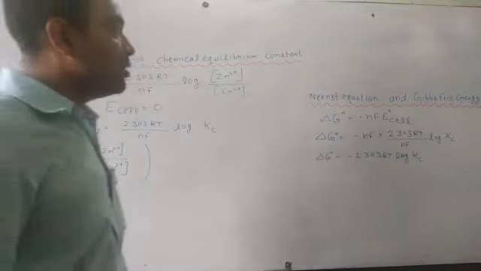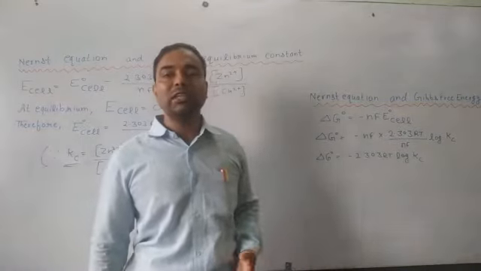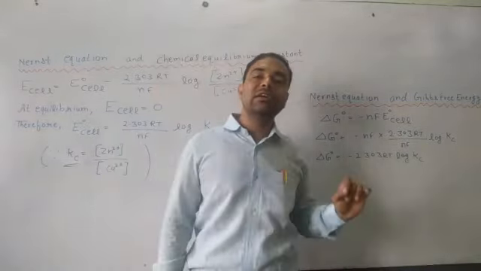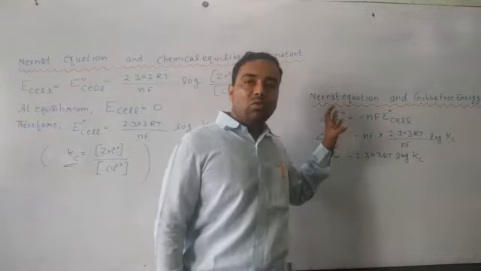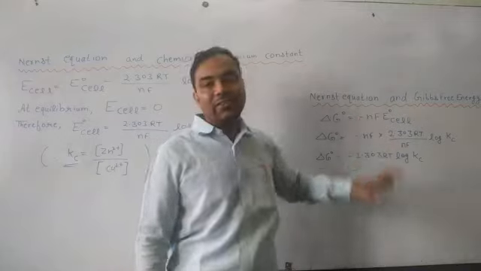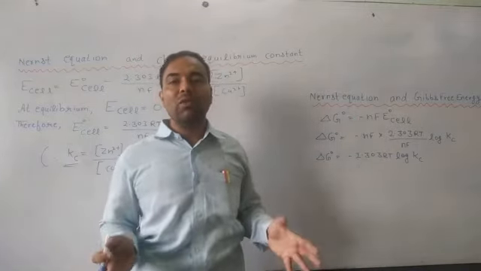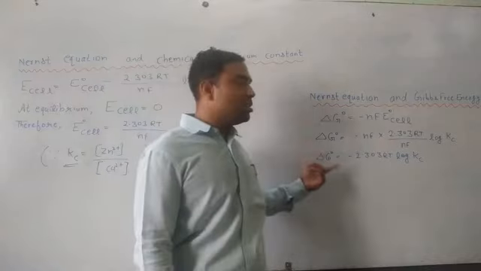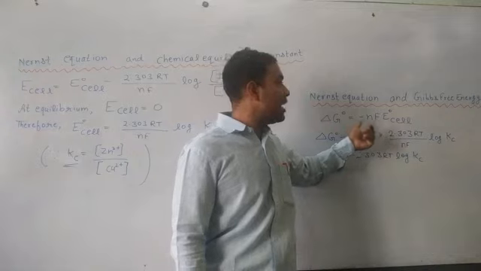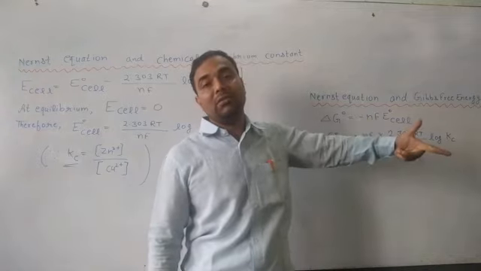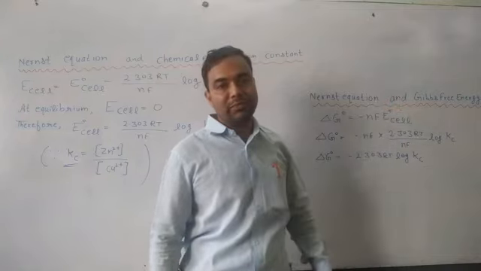Now, if we talk about the relationship of the Nernst equation and Gibbs free energy, we have studied in the previous class that delta G, the Gibbs free energy, is equal to minus nF E cell, the electrical work done. But under standard conditions, delta G node will be equal to minus nF E node cell. That is the electrical work done under standard conditions.